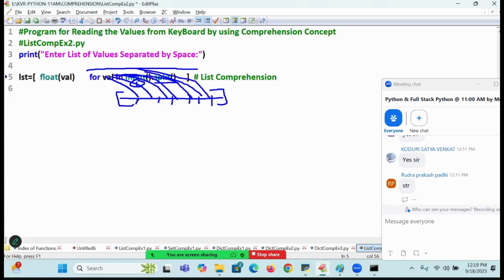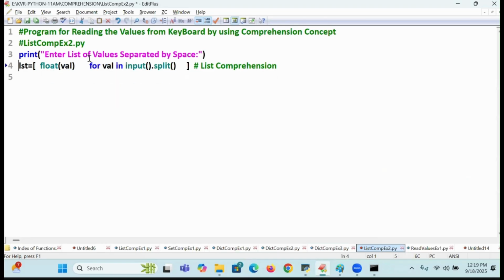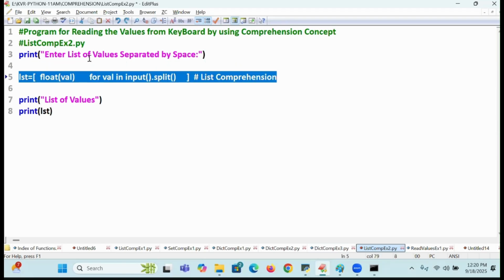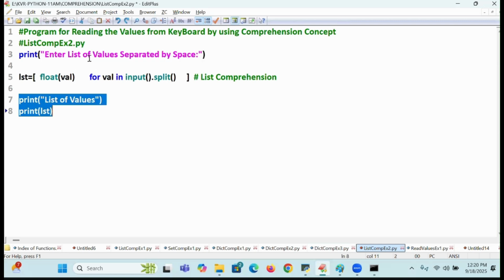These values are coming. That first value will be sent to whom? Expression 1. That value is which type? str. Converted into which type? And kept into where? LST. This process will be repeated until all elements are completed. I hope it is going to be done. So print now, students. What is this now? List of values. With a normal print only. Print of LST. So tell me, how many lines of code am I writing to read the data? Single line I am writing. And the print statement is common. Printing the values is common.